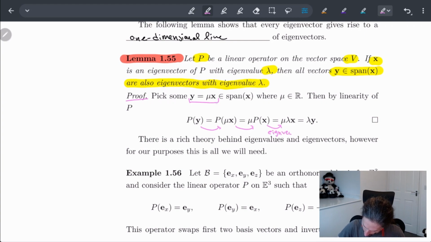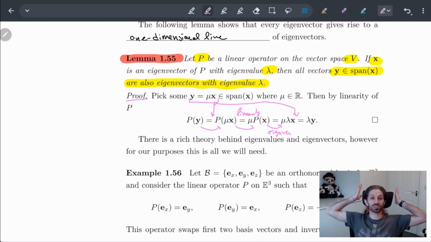So P of y is just lambda of y. And that's it. Super simple, super nice, easy.